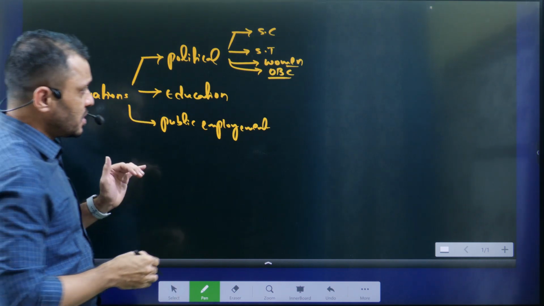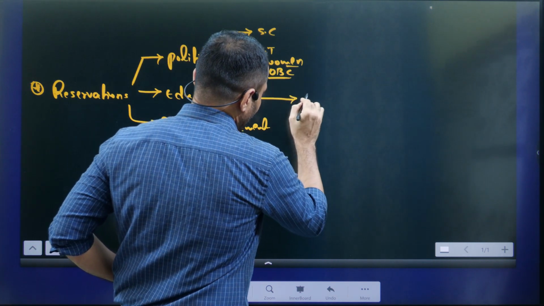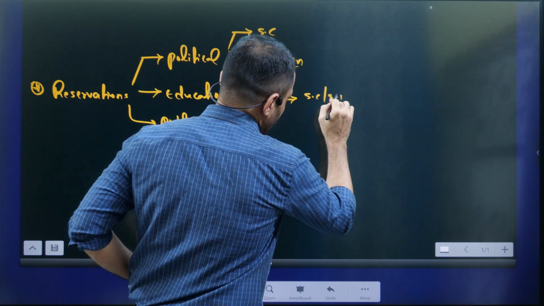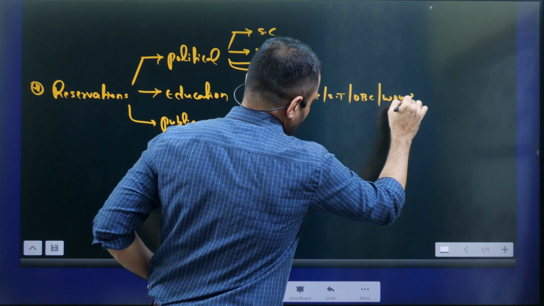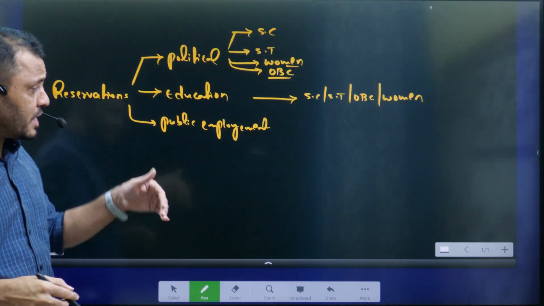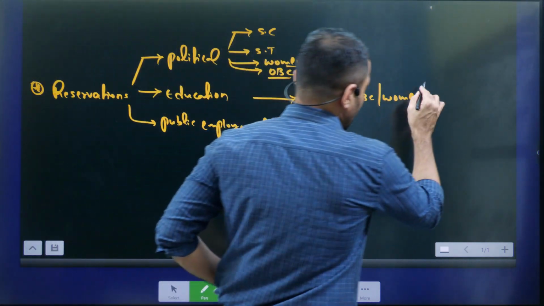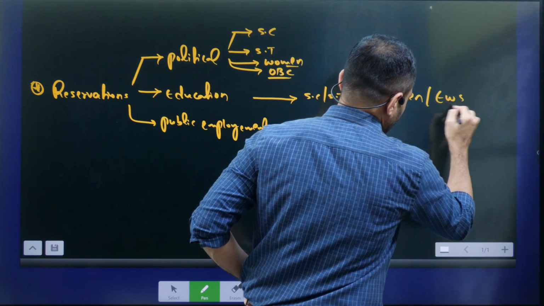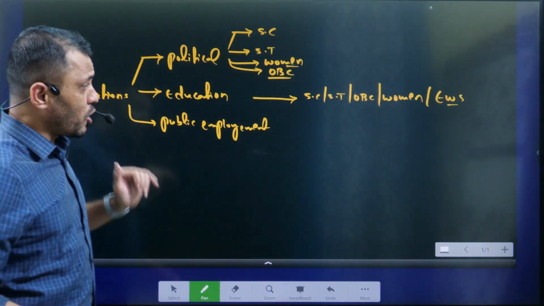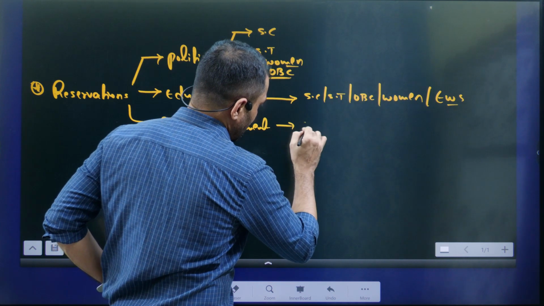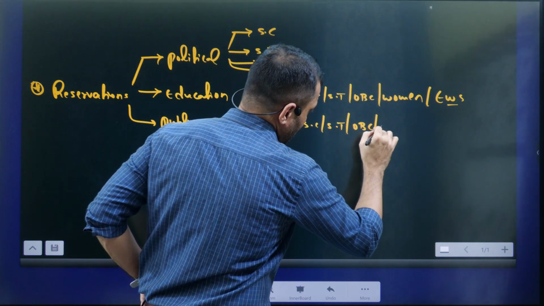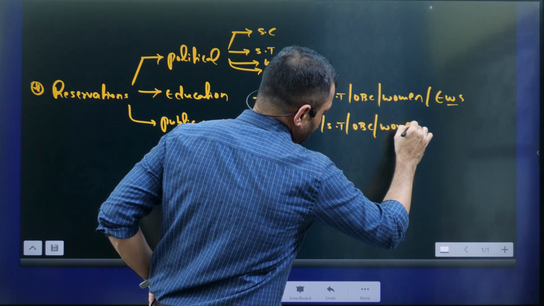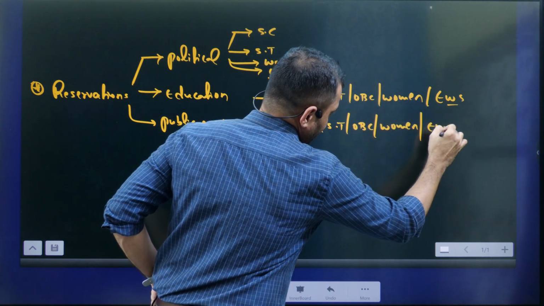Next, education. In terms of education, we are giving reservation to SC, ST, OBC, and we are also giving reservation to women and physically handicapped, and even to EWS, the economically weaker section. Employment also goes the same: SC, ST and OBC, and in employment women, and finally, recently we added EWS.